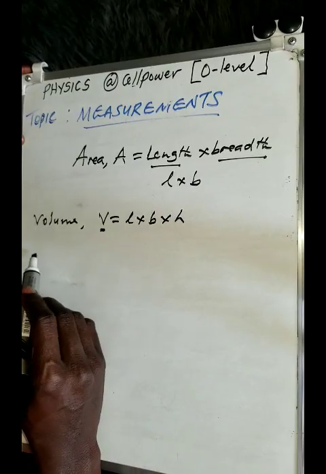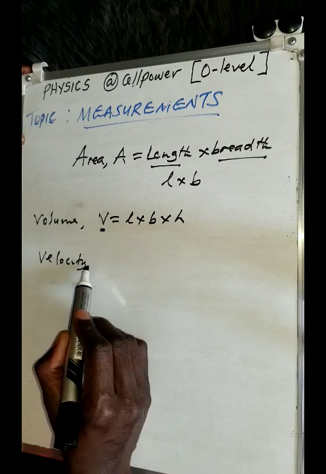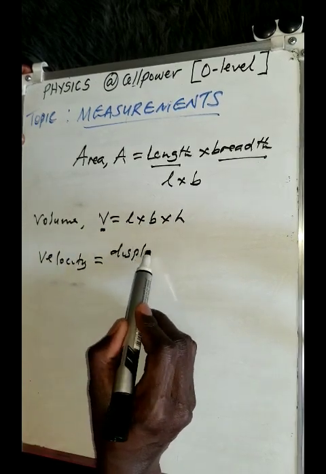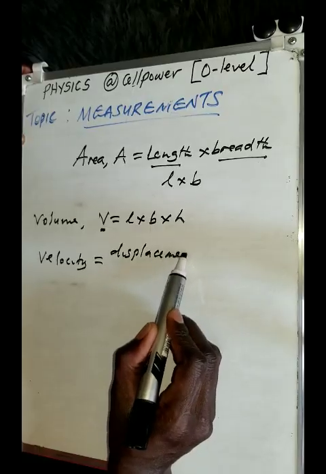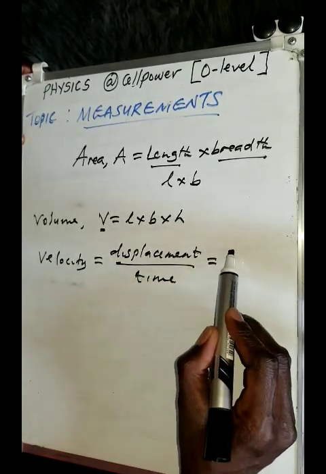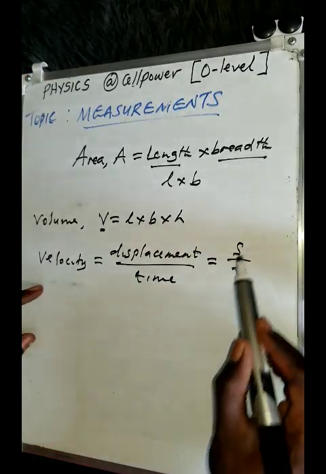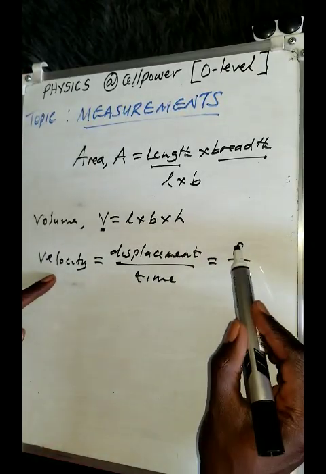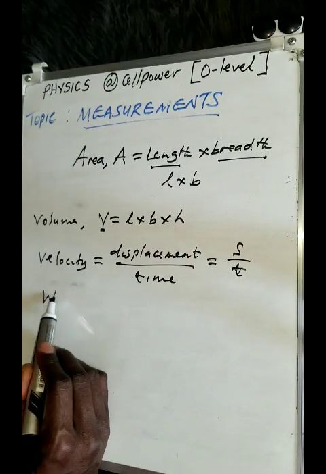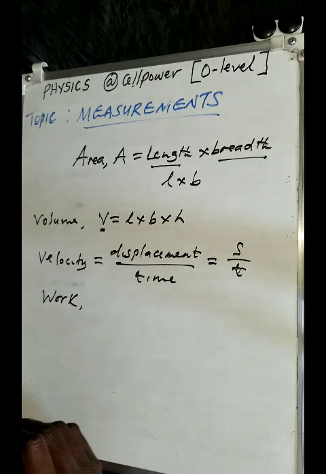You can also talk about velocity. For example, velocity is equal to the change of displacement over time, which we simply say as S over T. Don't worry, you are going to understand displacement. All these are simply basic quantities, then they give you a derived quantity. You can also talk about work.